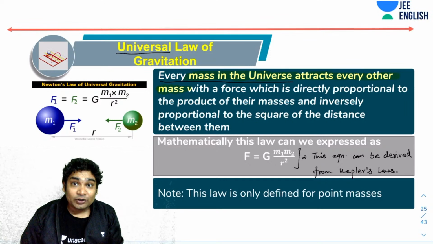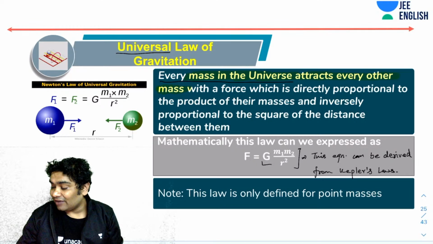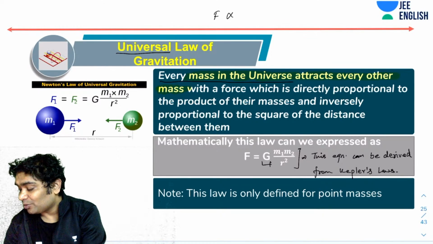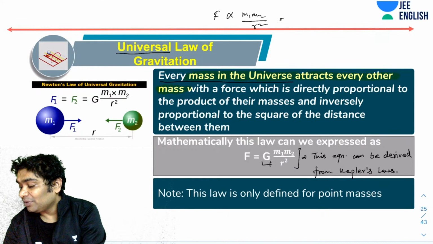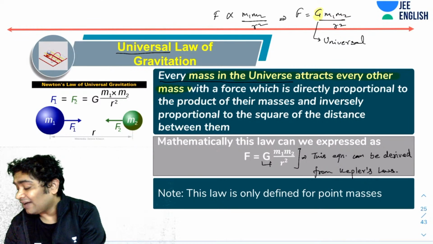Now, interestingly enough, Newton did not know the value of G. G here is called the universal gravitational constant. This law just says that F is directly proportional to m1 and m2 and inversely proportional to the square of the distance. From here, we say that F equals G m1 m2 over r square, where G is called the universal gravitational constant. So it is a constant of proportionality. Okay, universal gravitational constant.